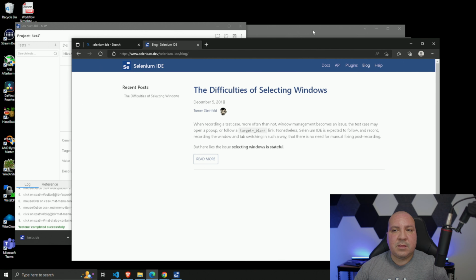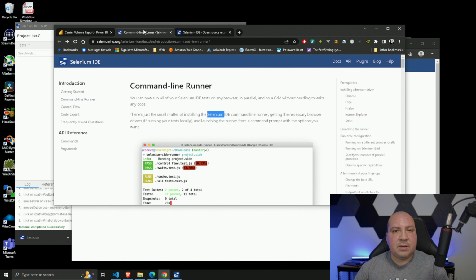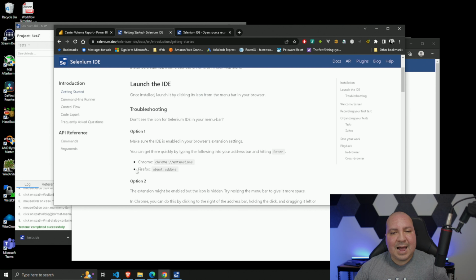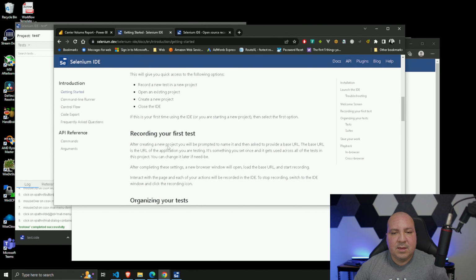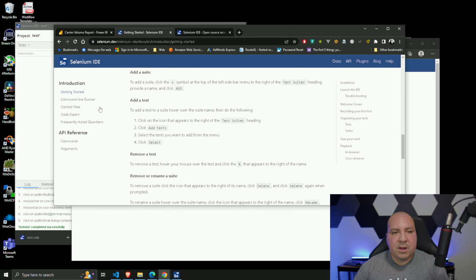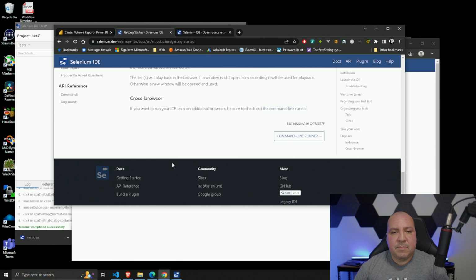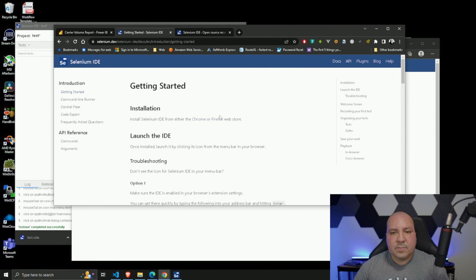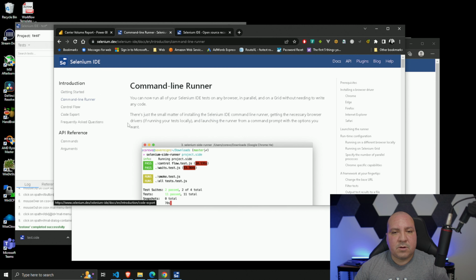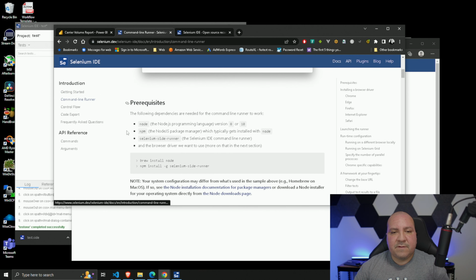Also, there is a command interface, a command line runner. Now this is cool. What I don't like too much, though, is that I have this set up, but not everybody may have it set up. So if we take a look at what is required, some of the stuff that's required: node, npm, and then of course we need to install the Selenium side runner package.